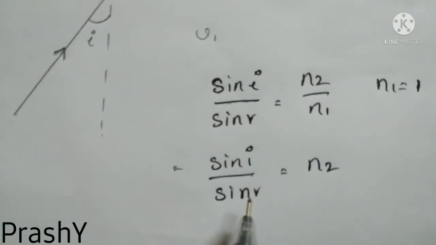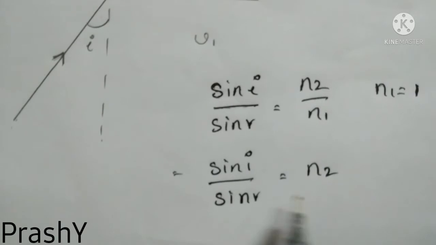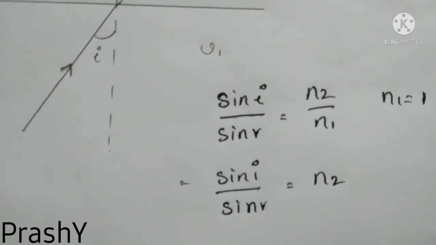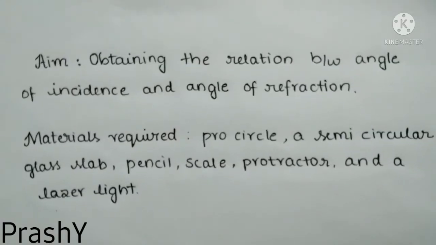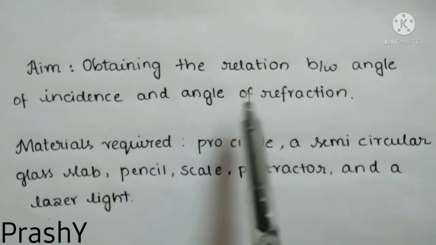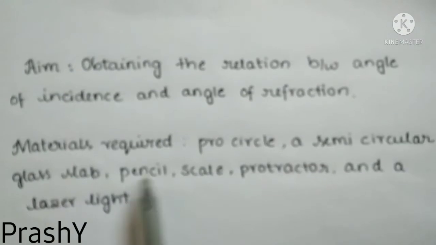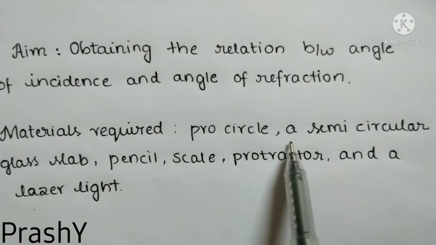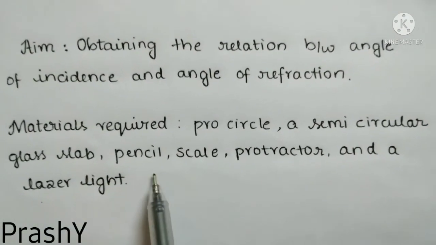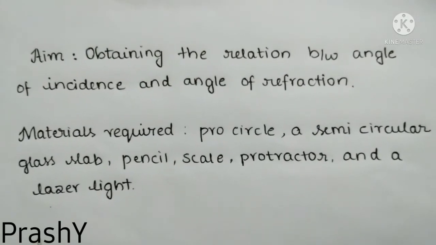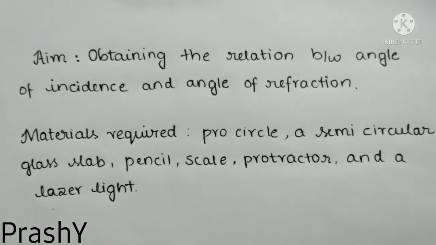Now let us verify Snell's law, sin I by sin R is equal to N2, with an activity. The aim of this activity is obtaining the relation between angle of incidence and angle of refraction. Materials required: pro circle, a semicircular glass lamp, pencil, scale, protractor and a laser light. Let us move into the procedure.